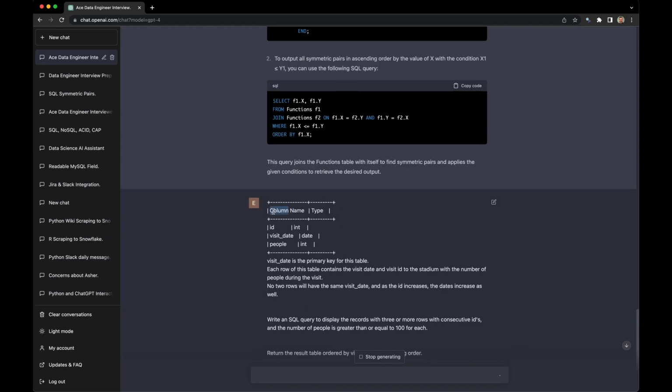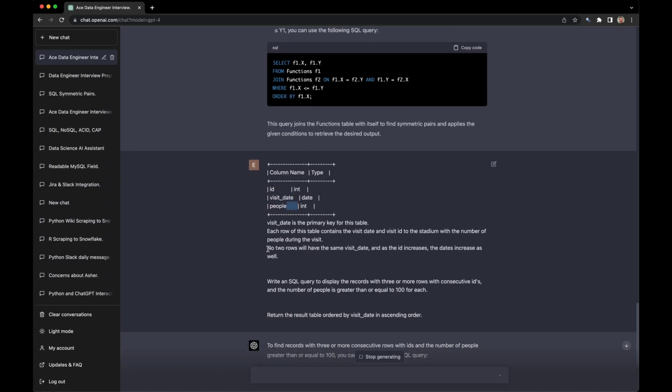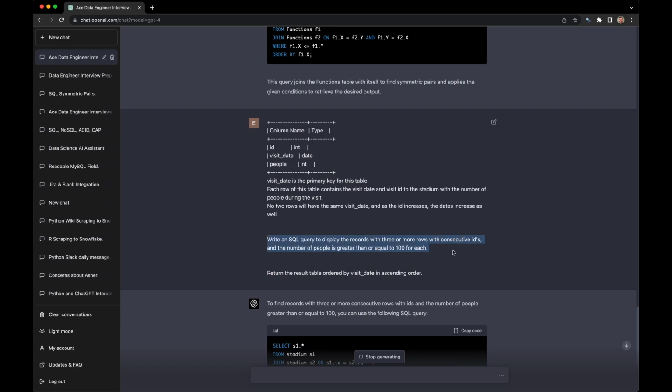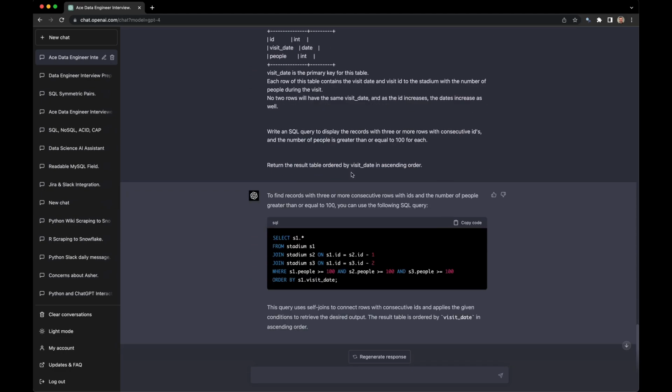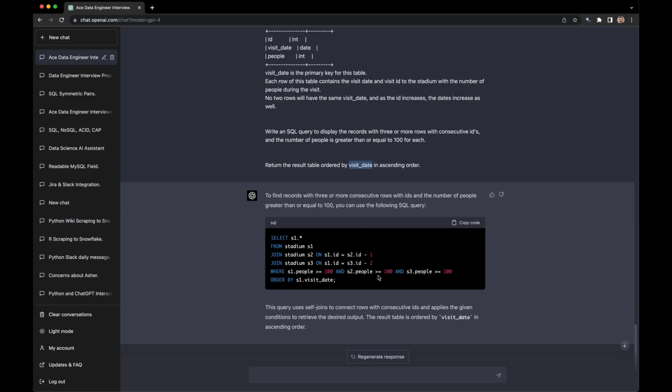So imagine we have this, and again, sorry for the formatting, but visit date is the primary key. Each row of this table contains the visit date and the visit ID to the stadium with a number of people during each visit. No two rows will have the same visit date, and as the ID increases, the dates increase as well. Write a SQL query to display the records with 3 or more rows with consecutive IDs, and the number of people is greater than 100 for each. Return the table ordered by visit date in ascending order.